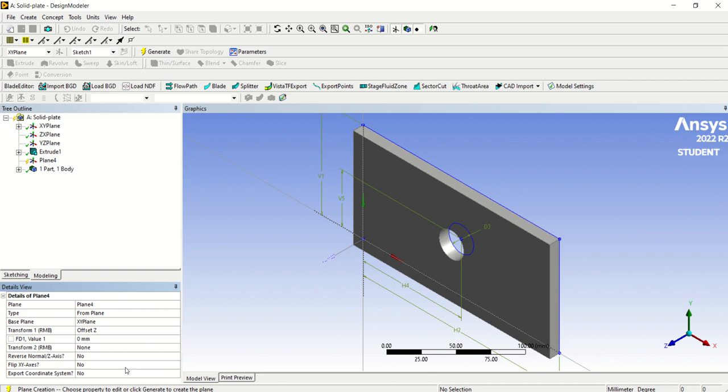Offset, sorry. As we want to have a 50 millimeter pin, our offset is 20.